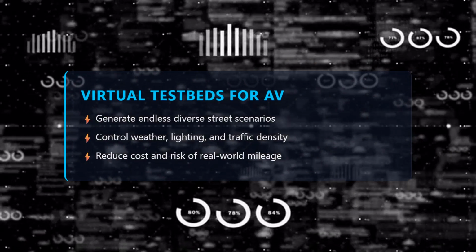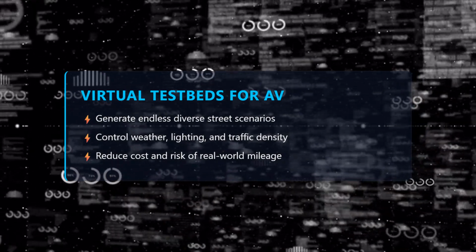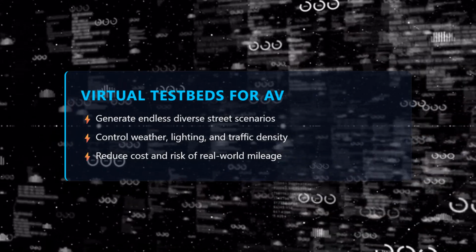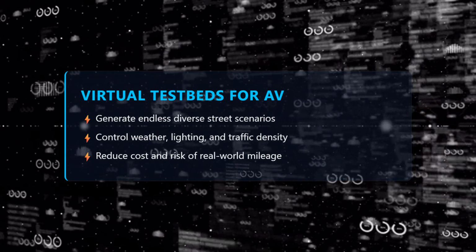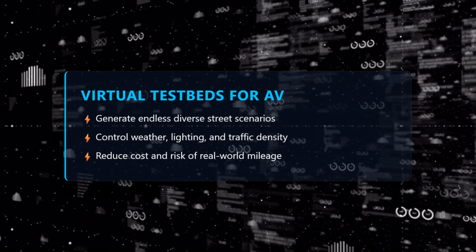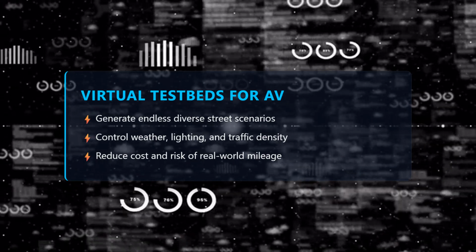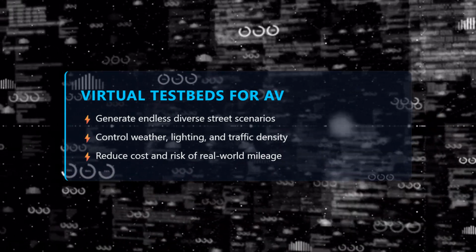By feeding Genie-generated streets into autonomous driving simulators, engineers can expose self-driving stacks to millions of rare or dangerous scenarios, icy intersections, sudden pedestrians, complex construction zones, without leaving the lab. The model lets them control lighting, weather, traffic density, and vehicle mix, creating a safe, repeatable testbed that cuts real-world mileage and accelerates validation.